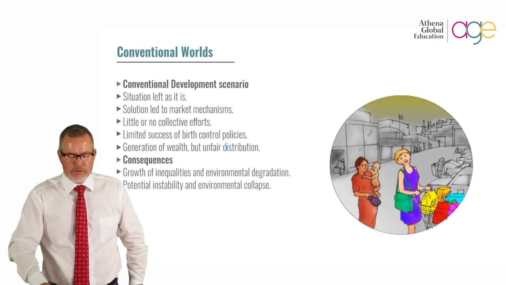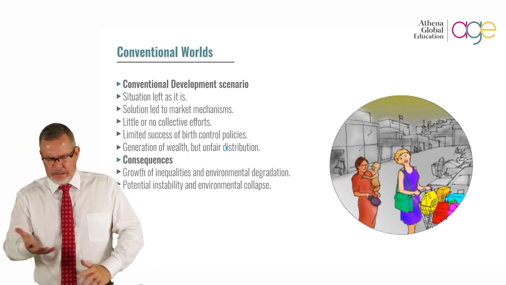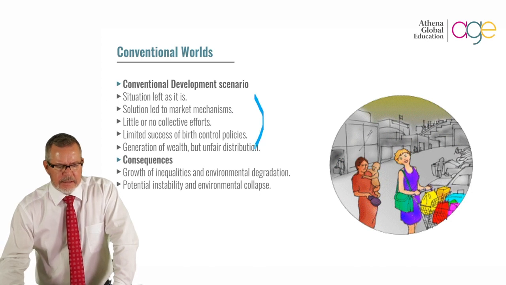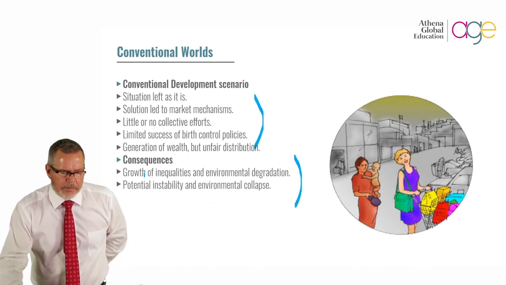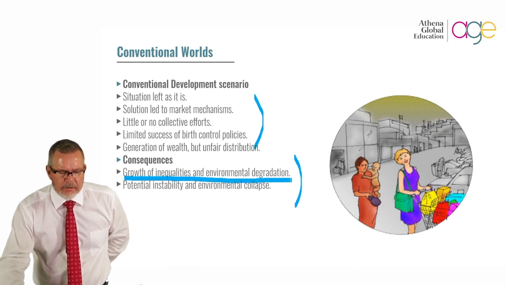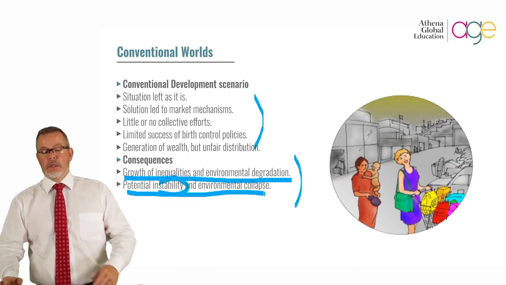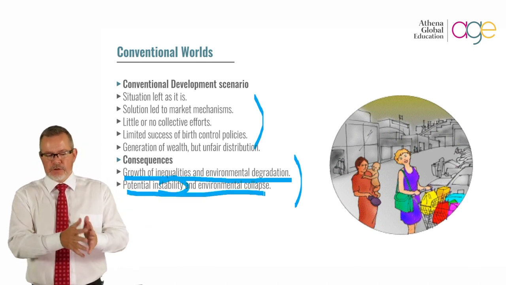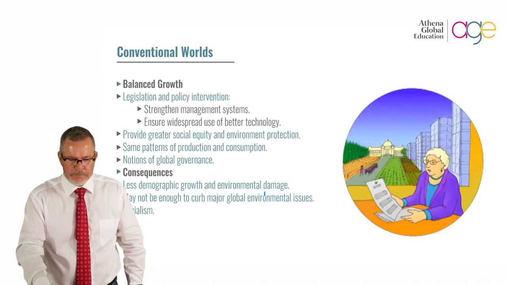And how does that give us an indication of what it is that we should be doing to move towards a more sustainable future? If we talk about conventional worlds, it's kind of leaving things as they are, looking at the consequences of that, and this is a dangerous one. Growth of inequalities and environmental degradation, potential instability and environmental collapse. In other words, what this one is telling us is if we just carry on like this, we are not moving towards a sustainable future.